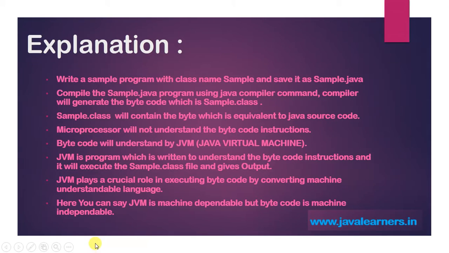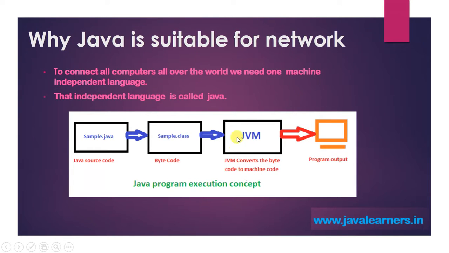So you can say the JVM is machine dependent, but the bytecode is machine independent. You can write a Java program, compile it, and execute it anywhere in the world that has a JVM.